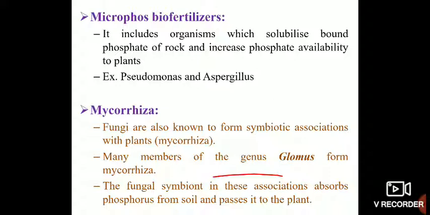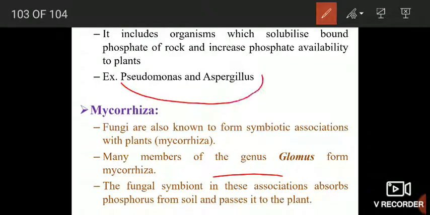And one more type is microphos biofertilizers. It includes organisms which solubilize bound phosphate of rock and increase phosphate availability to plants. The examples are Pseudomonas and Aspergillus. These two organisms solubilize the phosphate which is present in the rocks and hence increase the availability of phosphate to the plants. And finally, mycorrhiza.